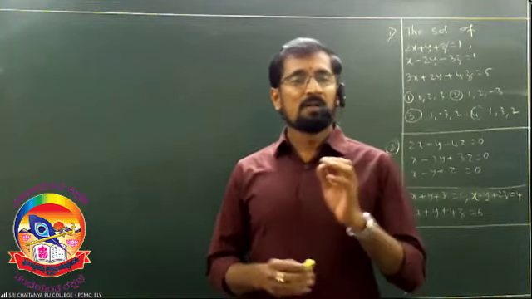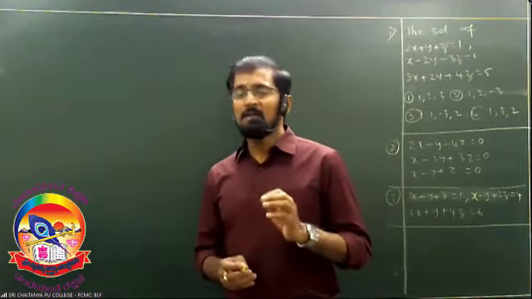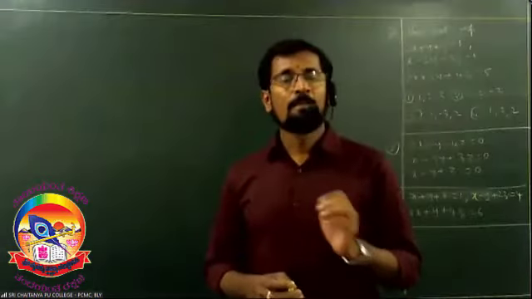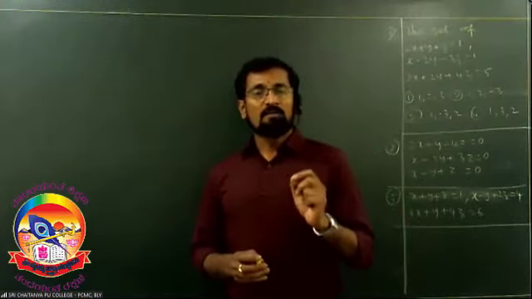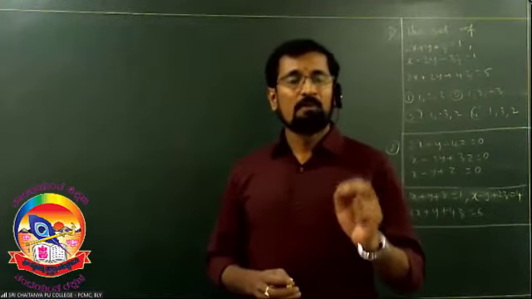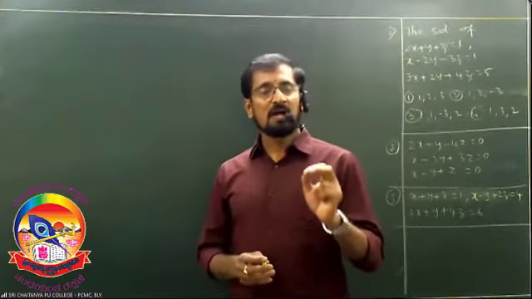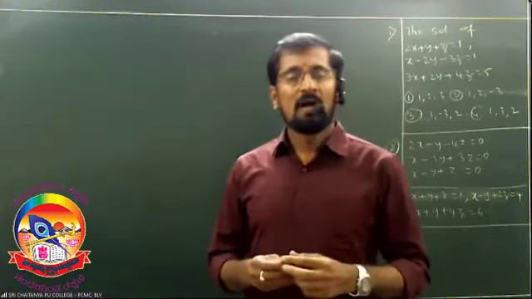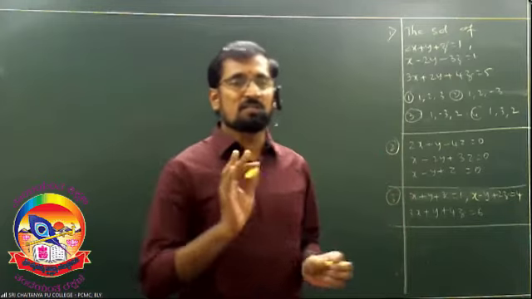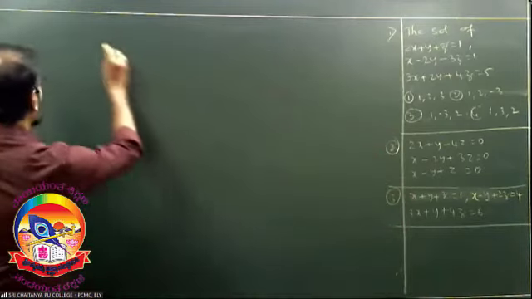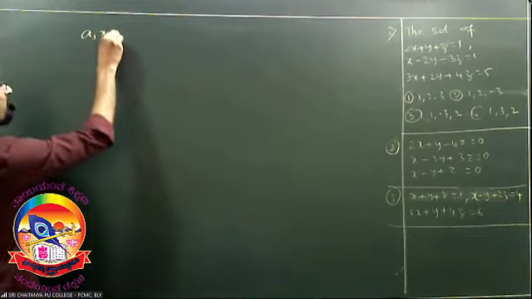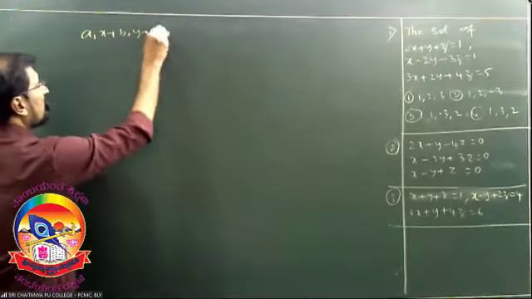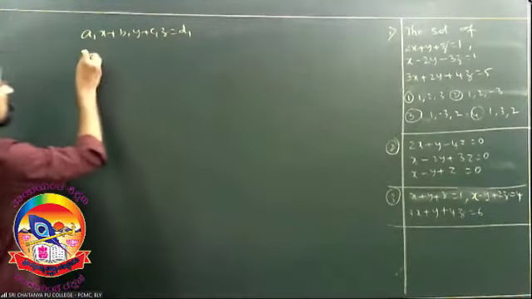Now observe the first point. In the previous session, I said systems are of two types: one is homogeneous, another one is non-homogeneous. Now I am going to repeat the non-homogeneous system. See, A1x plus B1y plus C1z is equal to D1.